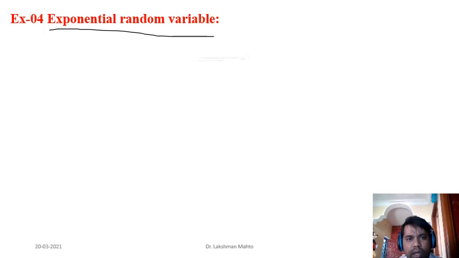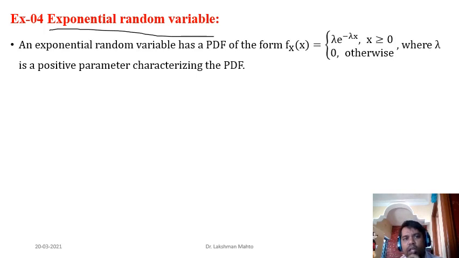So here I would like to define what an exponential random variable is. If you have a random variable with a distribution like this, that means the PDF takes the value lambda times e to the power minus lambda x for non-negative x, and otherwise it is 0.